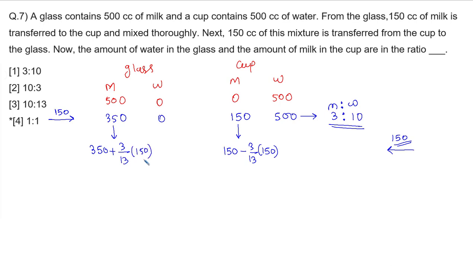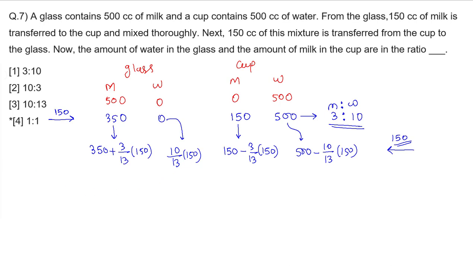Now how much water is there? Let's have a look at it. From this 500, how much water will get removed? 10 out of 13 part of 150, and that much water will get added over here. 10 out of 13 into 150, this much water will get added over here.